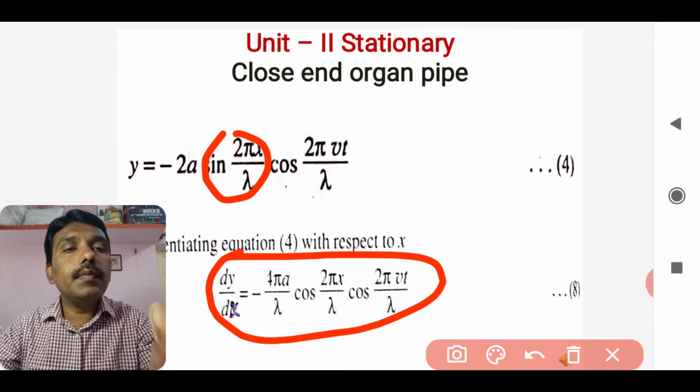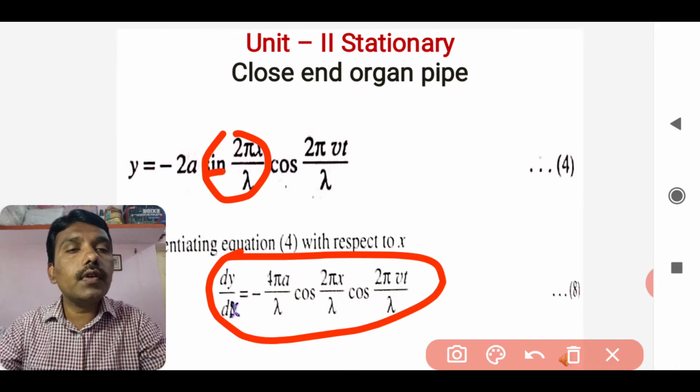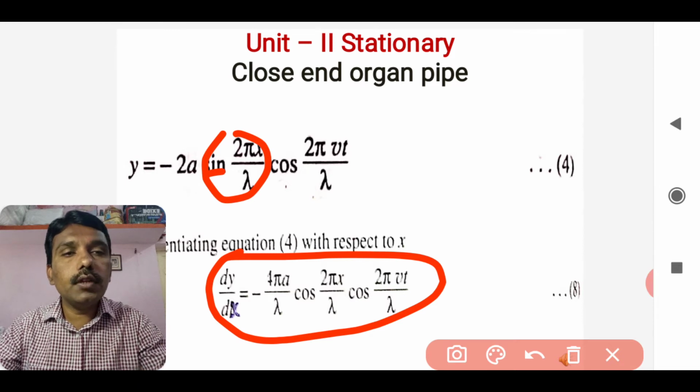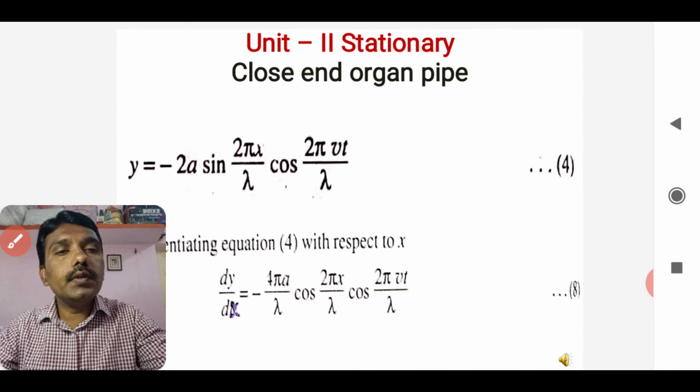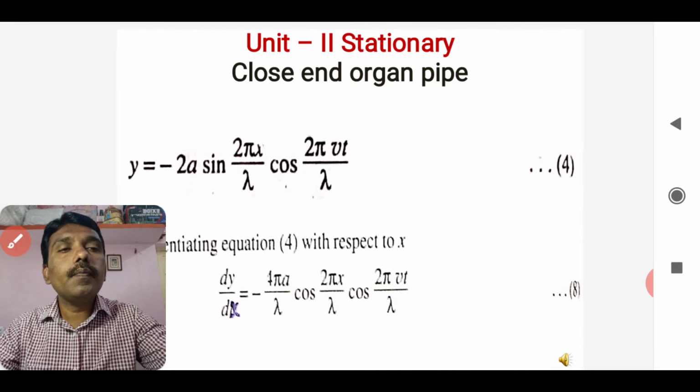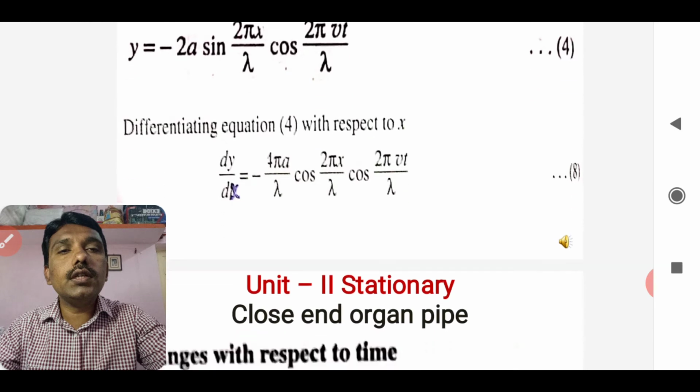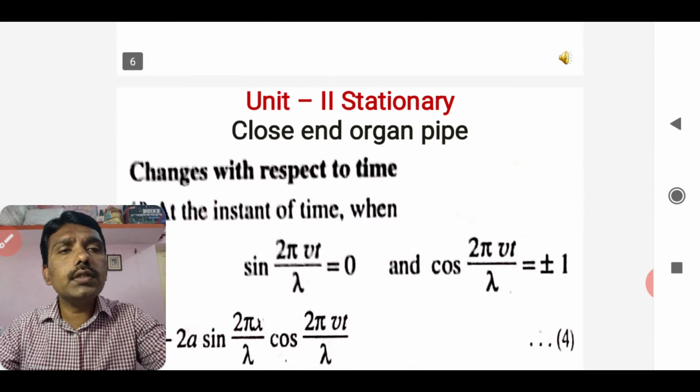That sine will become cos, cos of twice pi x by lambda, again cos of twice pi vt by lambda. This is what the strain is. Now using all these relationships for displacement, amplitude, velocity, acceleration and strain, we consider the resultant for a closed end organ pipe.